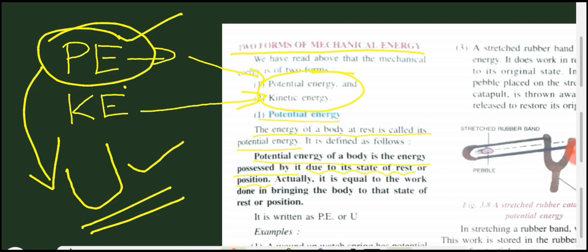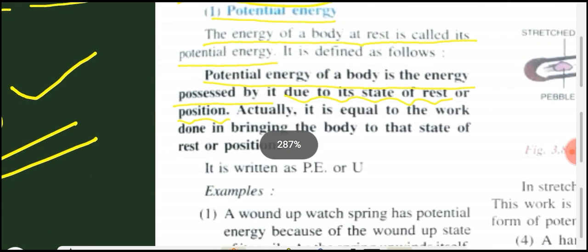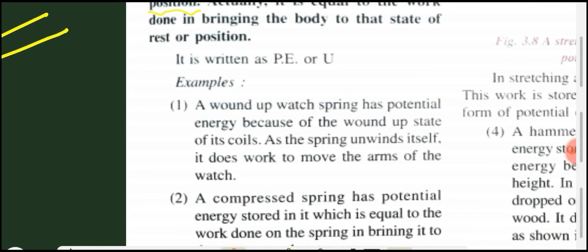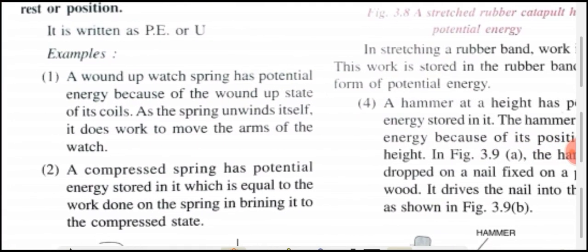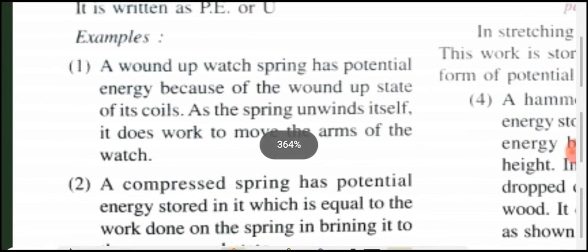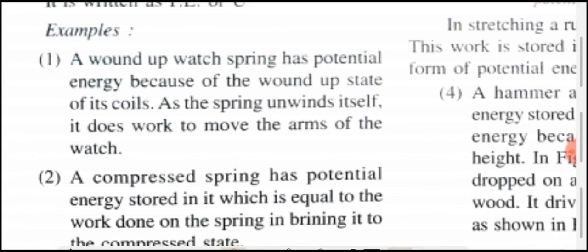Now we are going to discuss some examples related to potential energy. The first example is a wound up watch spring. This example is familiar to us.